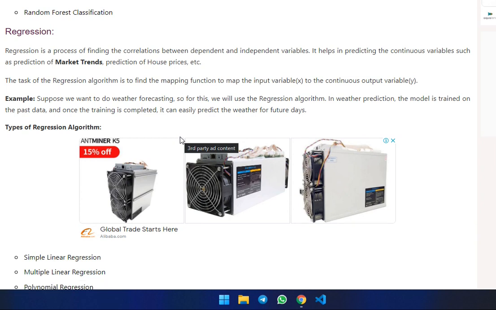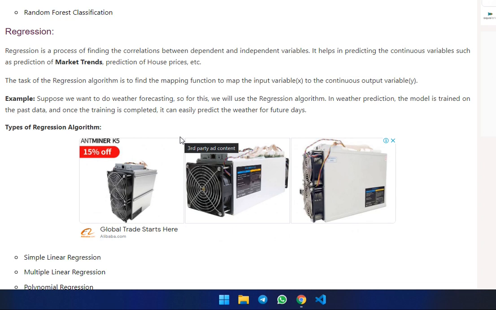Regression is the process of finding correlations between dependent and independent variables. It helps to predict continuous variables, such as predicting market trends, prediction of house prices, etc. The task of the regression algorithm is to find the mapping function to map the input variable x to the continuous output variable y. Example: suppose we want weather forecasting, we will use a regression algorithm.